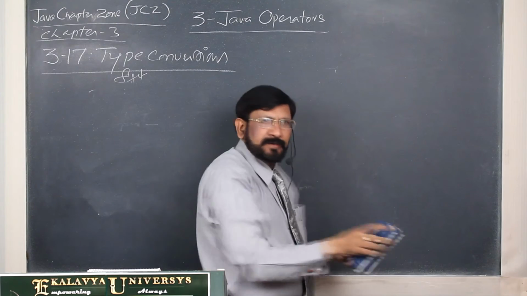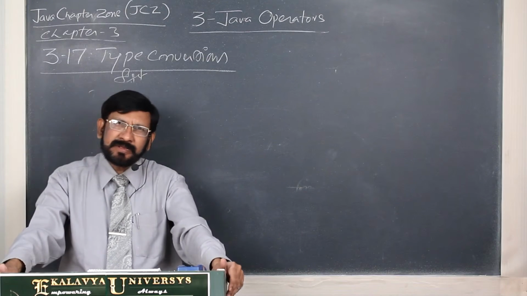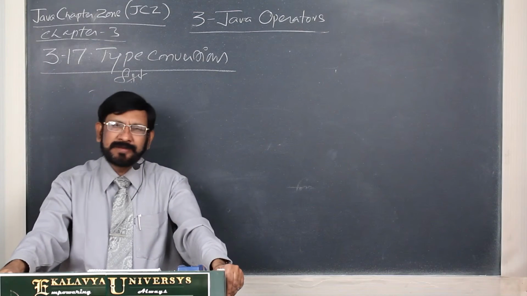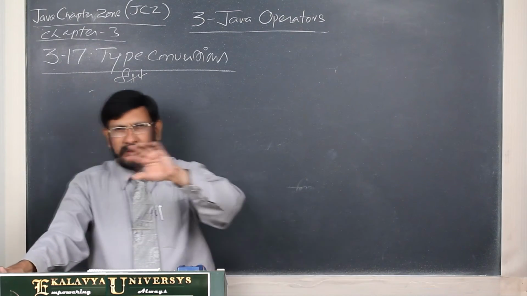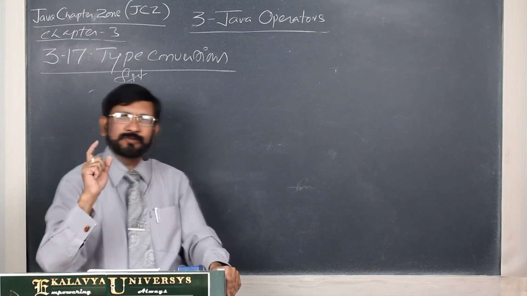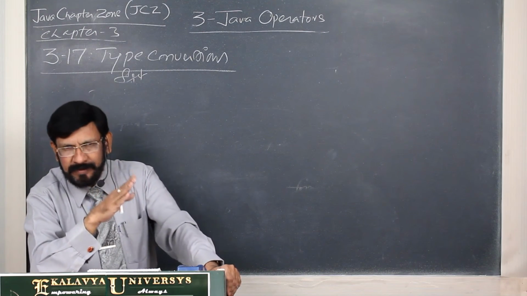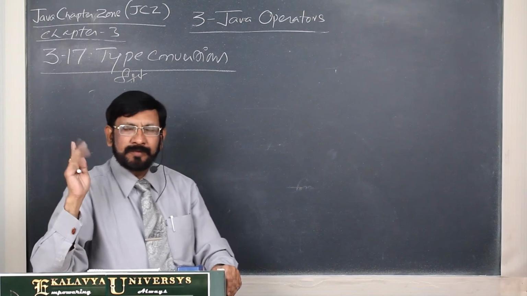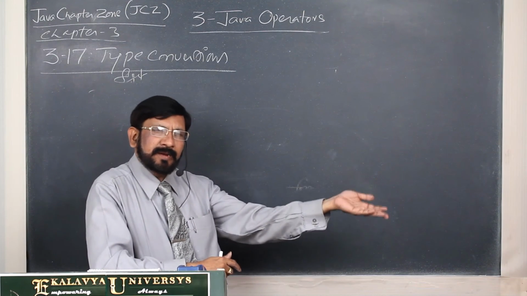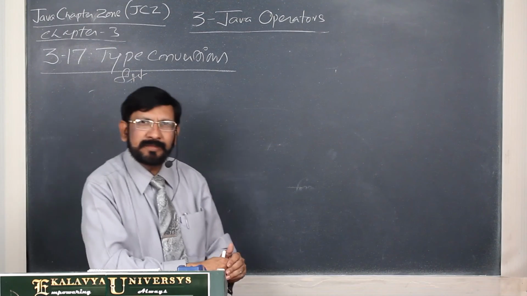In this context, one very important point I have to tell you. Type conversions, whether automatic type conversion or type casting, happen among all primitive numeric types, and character also, except boolean. That means boolean cannot be converted into any of the other 7 types, and the other 7 types cannot be converted into boolean. Always remember that boolean cannot be converted into any other type, and any other primitive type cannot be converted into boolean. That point you must remember.